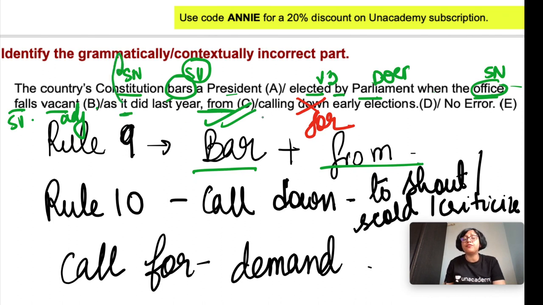Did last year, from calling. So from is a preposition, from plus ing form of verb. Calling, correct. Calling for early elections. Elections is a noun, early is an adjective. Okay. So the error is in part D. Answer is option D.